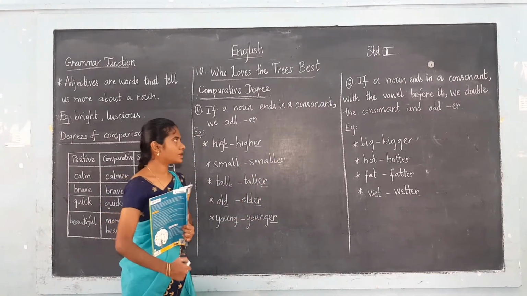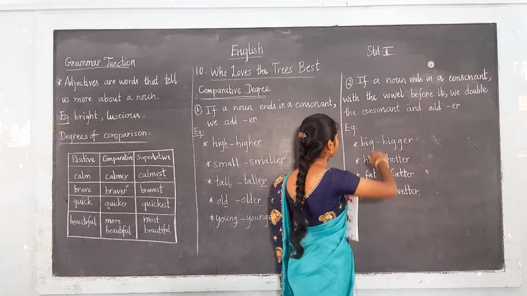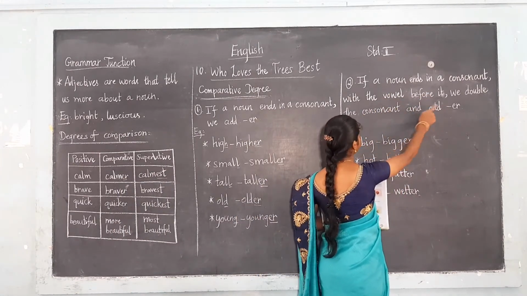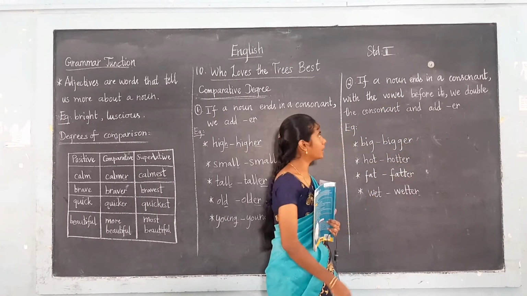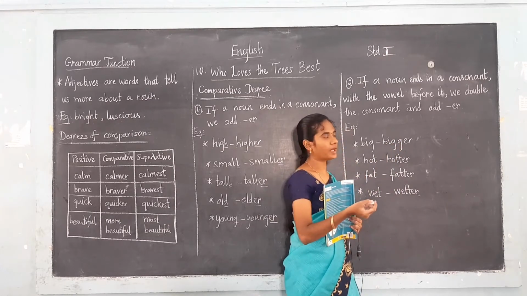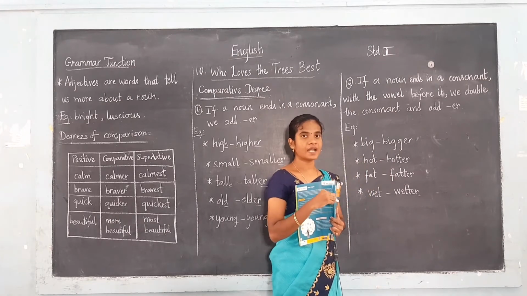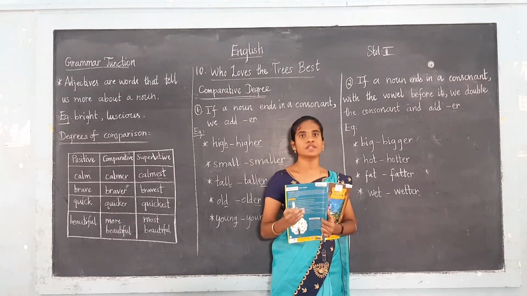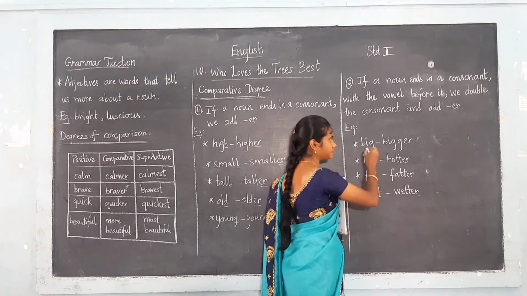The second rule is if a word ends in a consonant with a vowel before it, we double the consonant and add ER. So if a word is ending with a consonant, and with a vowel before it, then we have to double the consonant and add ER. See for example, big.